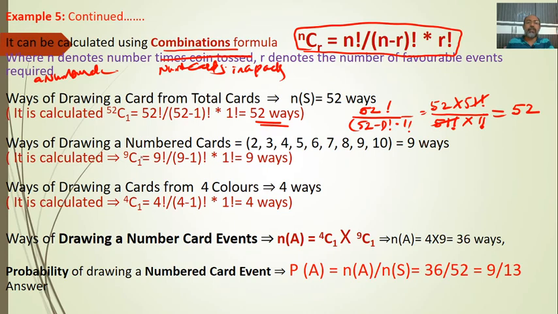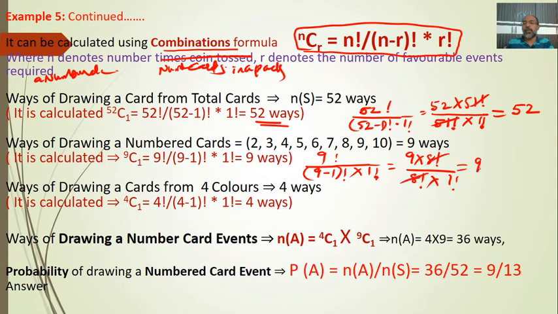So hence 9C1, drawing one card. 9C1 is equal to 9 factorial divided by 9 minus 1 factorial into 1 factorial, so 9 into 8 factorial divided by 8 factorial into 1 factorial, so the 8 factorial gets cancelled.